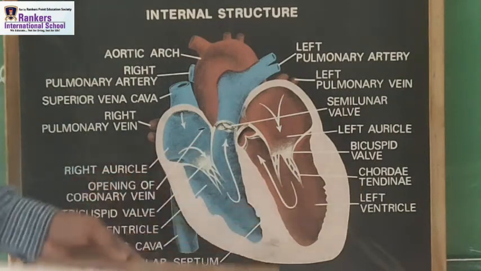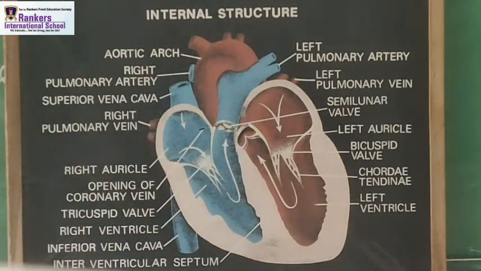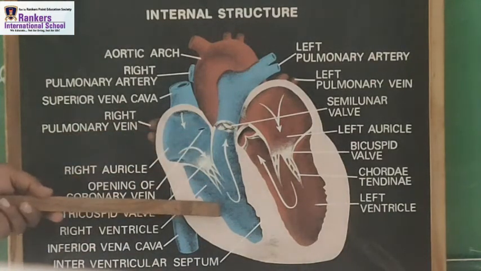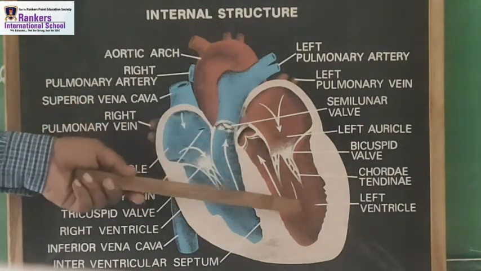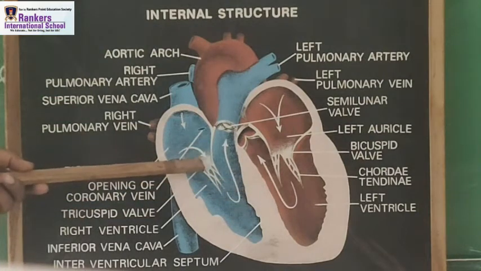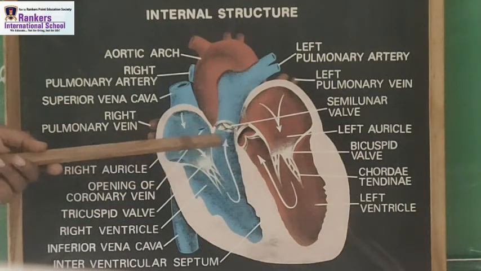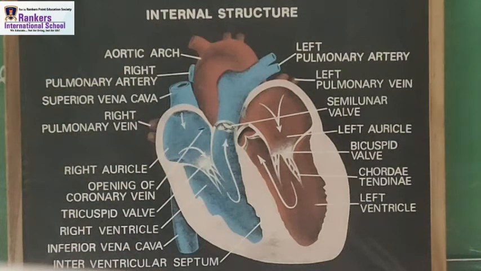This is the ventricle. So basically we have four chambers: the right auricle, right ventricle, left auricle, and left ventricle. This is the tricuspid valve and that was the mitral valve, or bicuspid valve. Right? So this is about the internal structure of the human heart.